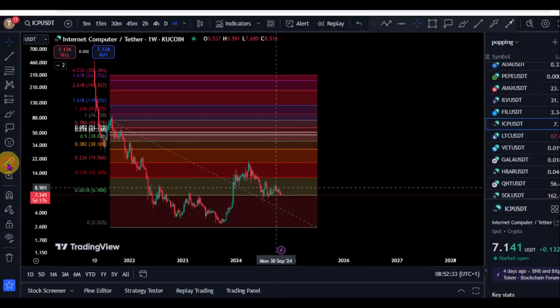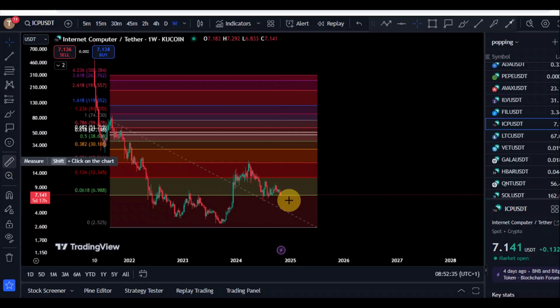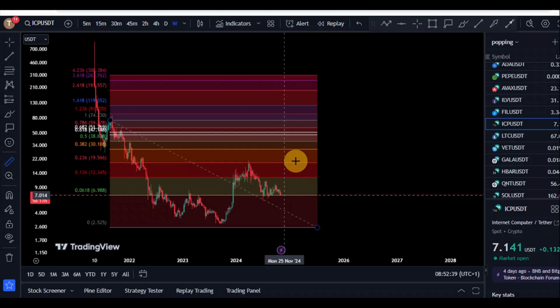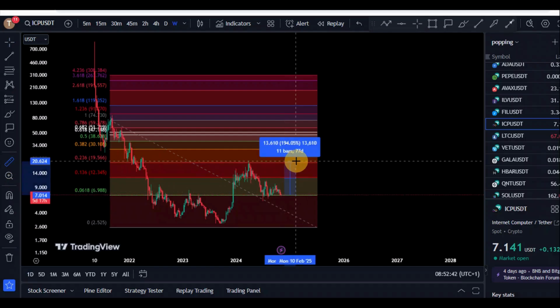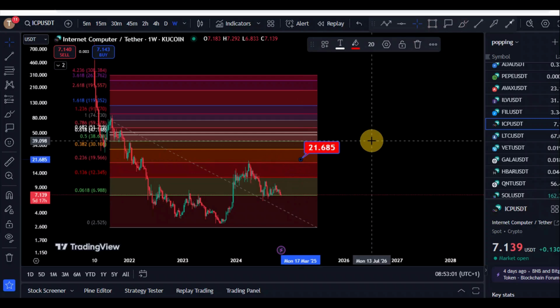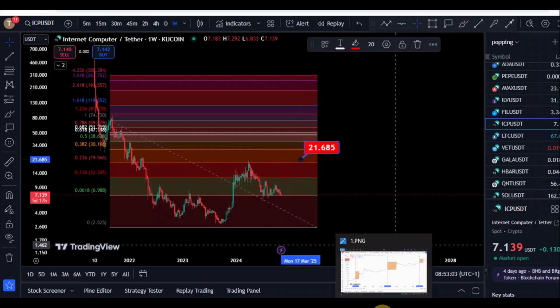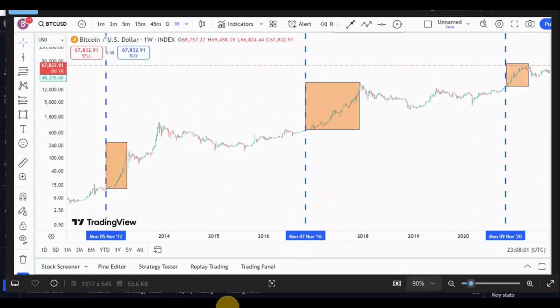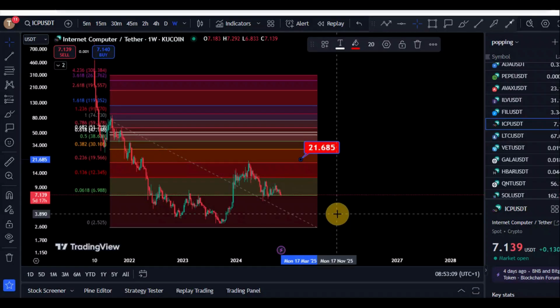And so at the very least, we should be expecting ICP to push right back to its former highs minimum. Take note, this is the minimum we are expecting. That is about a 200% push to the upside, which would put the price of ICP right there at about those $21 level. So we could see ICP probably before December towards those $21 level, but basically all of this is hinged right here on the election cycle theory. So let's wait and see if that exactly happens, as we see that it usually happens.